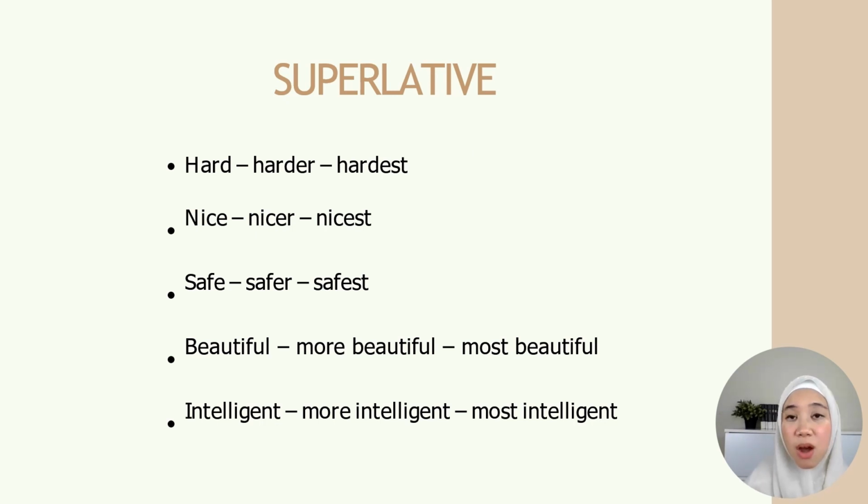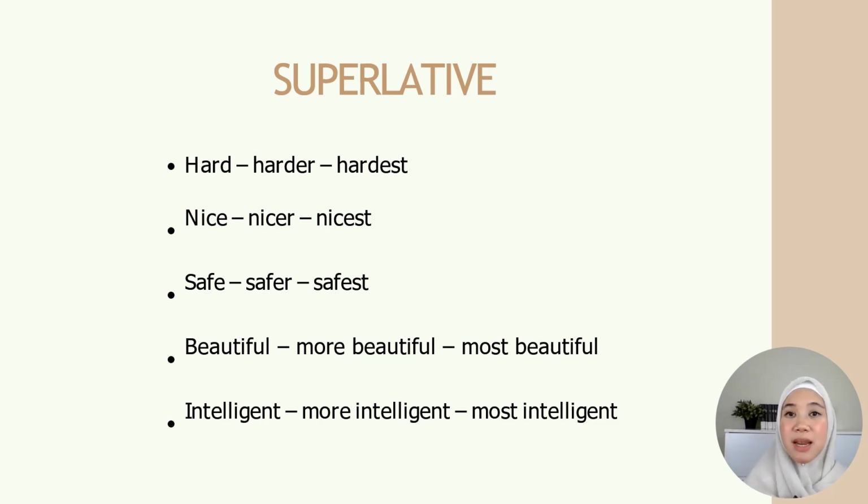These are the ones that add er and est. For words that are longer, that have about 3 syllables, you're just going to add more and most before it, because you cannot add er and est, or else it will be too long. Beautifuler, beautifulest, that doesn't make sense, right? So we're just going to add more before it. More beautiful, most beautiful. She is more beautiful than her sister. She is the most beautiful person on earth.